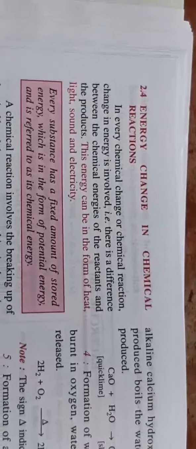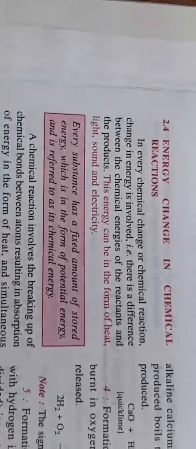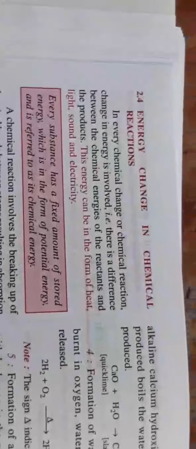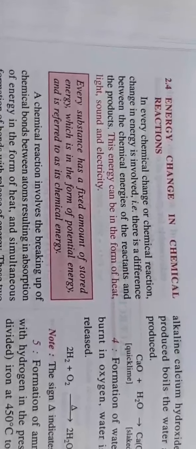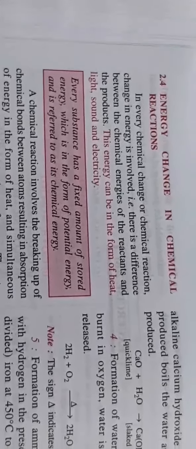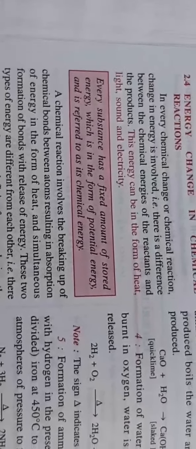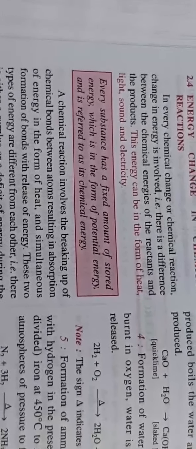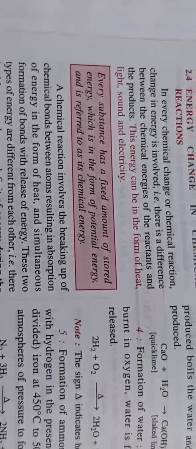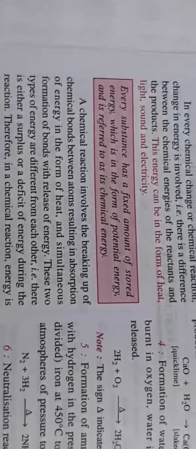Children, we are learning about energy change in chemical reactions. We said whenever a chemical reaction is occurring, there is always energy evolved or energy absorbed. This energy can be in the form of heat, light, sound or electricity. Every substance has a fixed amount of stored energy in the form of potential energy, or we refer to it as chemical energy also. So reactions in which energy is released, given out, we term them exothermic reactions.